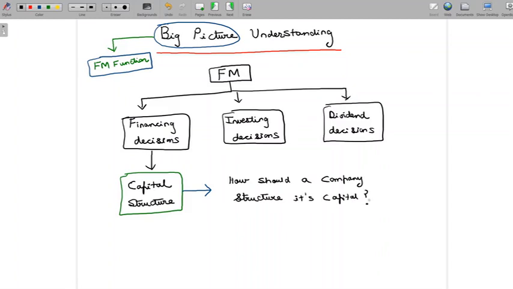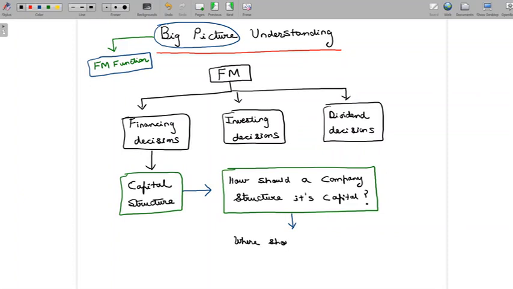And essentially, if you paraphrase this question, if you try to understand what this question means, a simplified paraphrase of this question is, where should a company raise finance from?